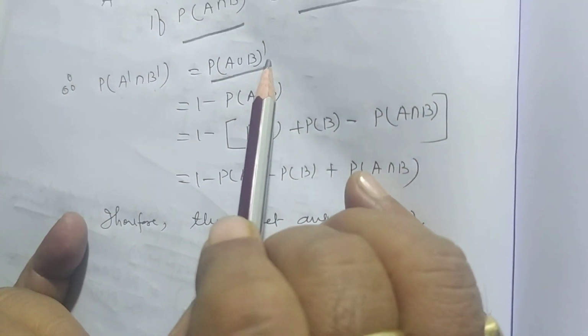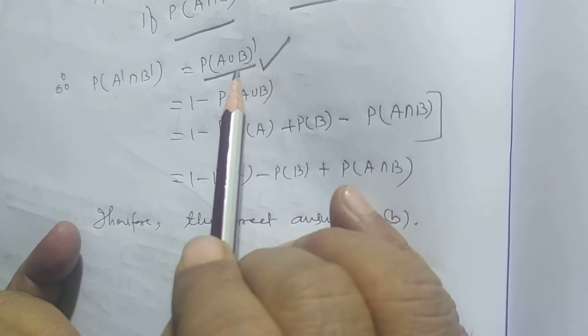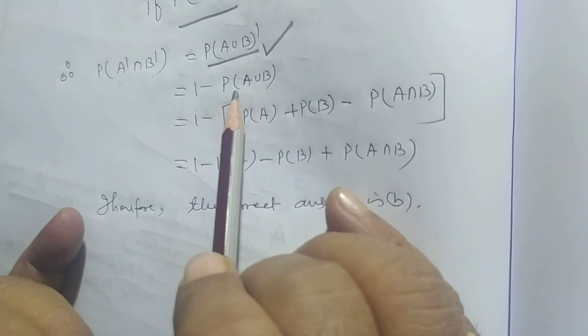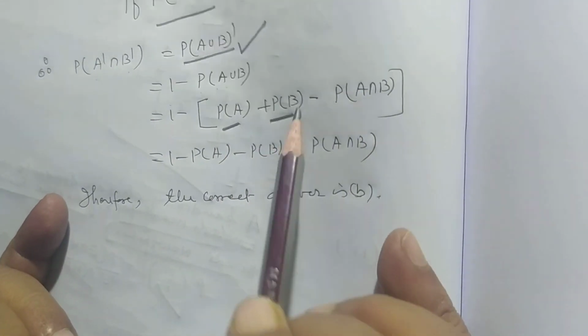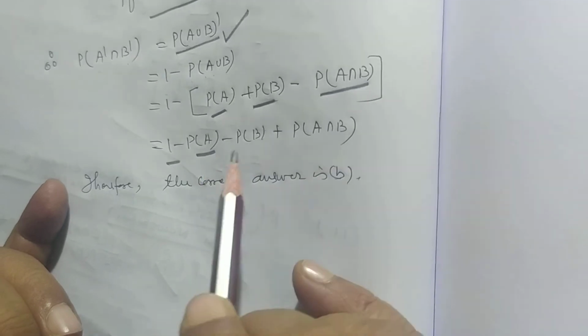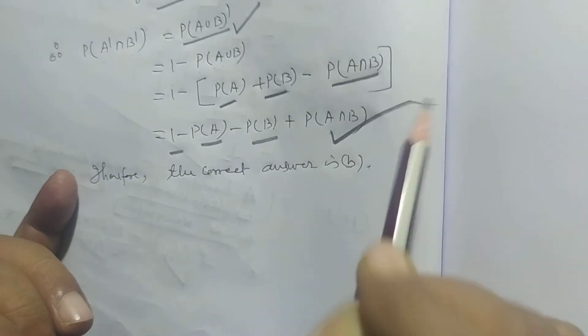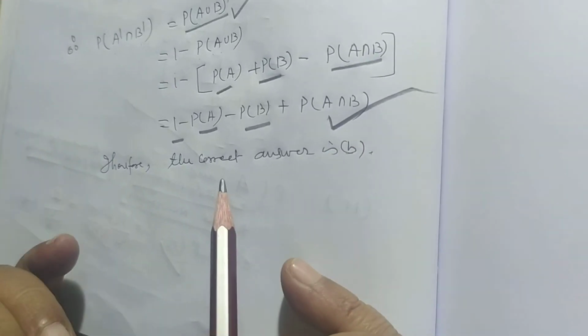Probability of A dash intersection B dash can be written as the complement of probability of A union B. And probability of the complement of A union B can be written as 1 minus probability of A union B. That is 1 minus probability of A plus probability of B minus probability of A intersection B. That is 1 minus probability of A minus probability of B plus probability of A intersection B. So option B is correct.